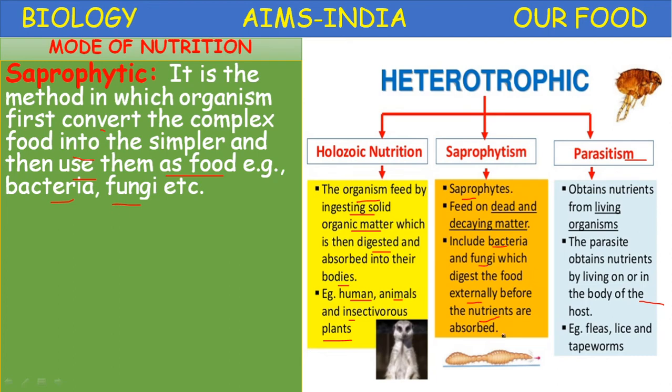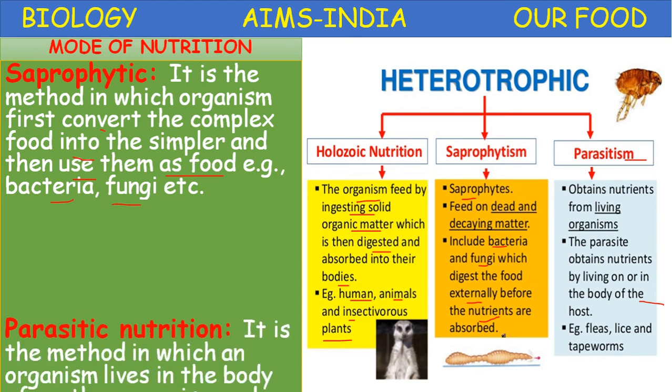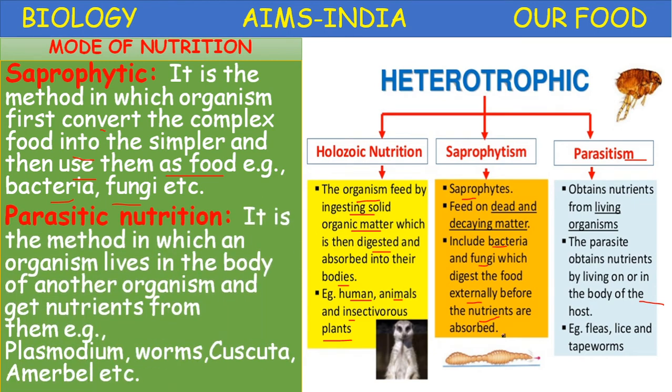Organisms are called saprophytes. Okay, next, parasitic nutrition. The parasitic nutrition is the method in which an organism lives in the body of another organism and gets nutrients from them. Example, Plasmodium, worms, Cuscuta, amarbel. These two are parasitic plants. Plasmodium is a unicellular animal, a protozoan parasite.